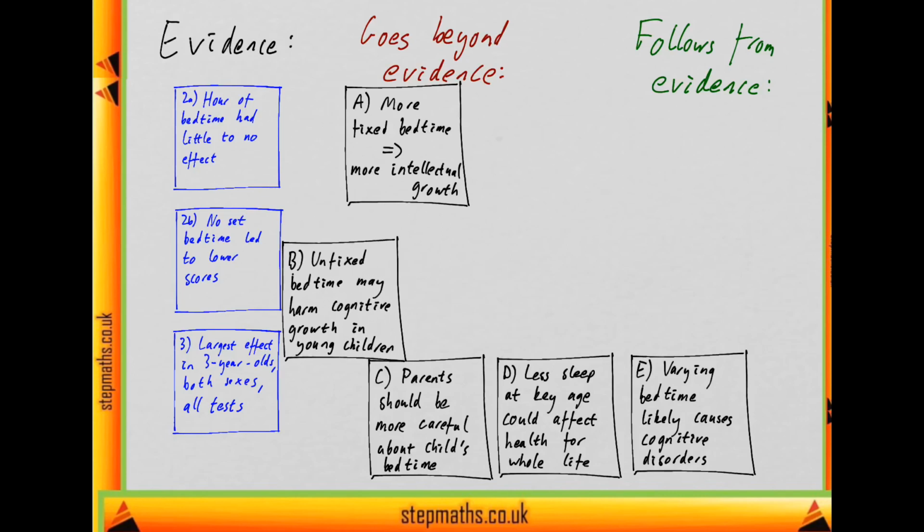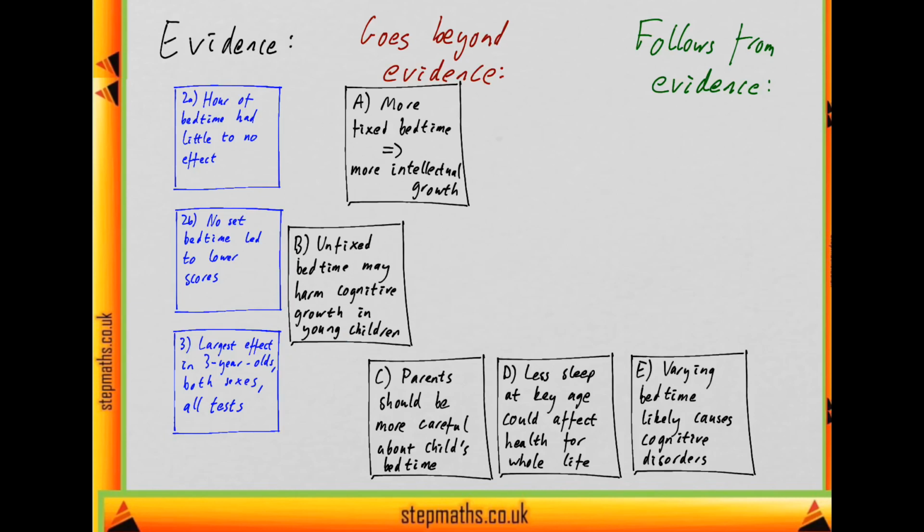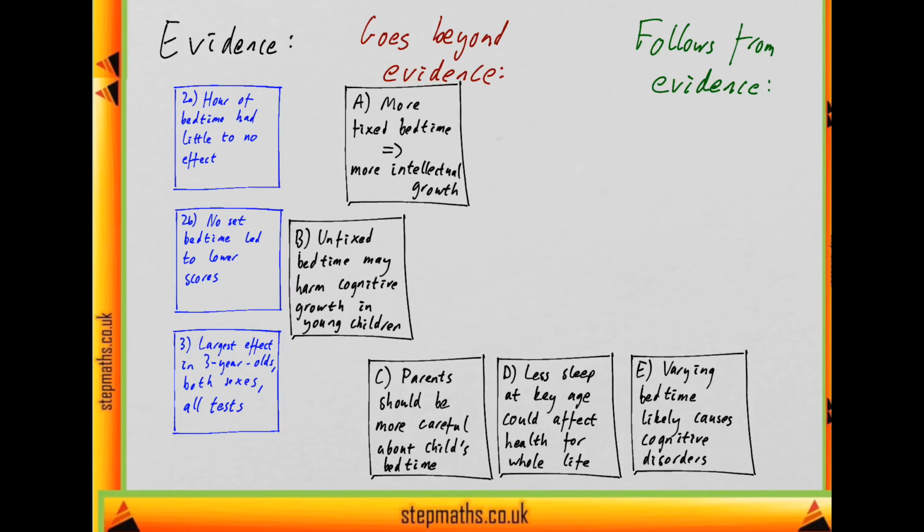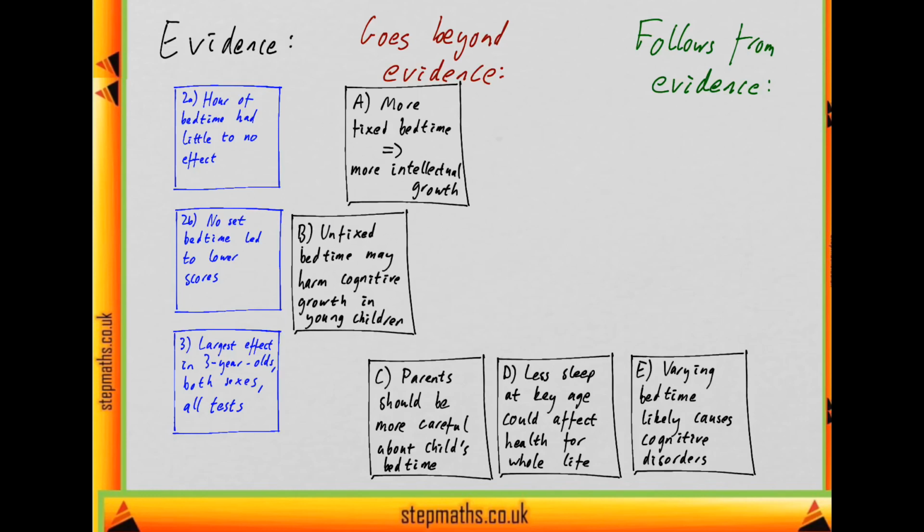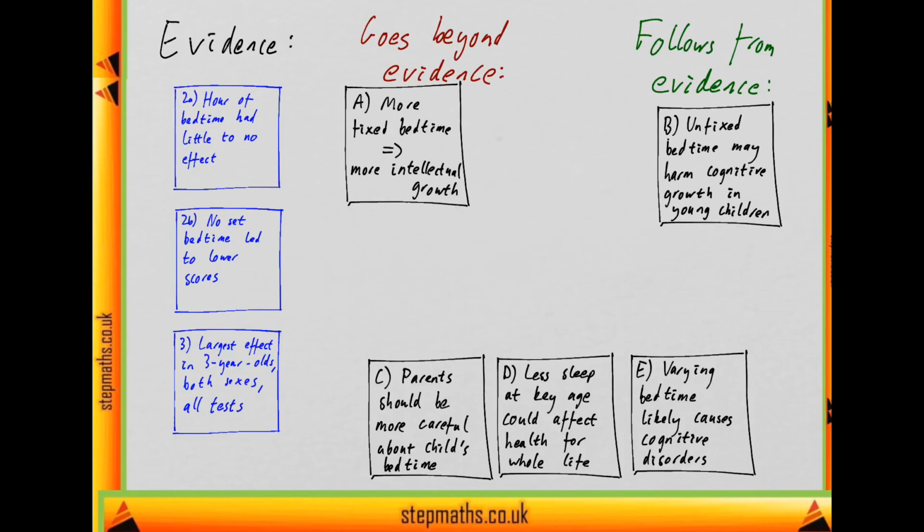It's specific to young children, so the evidence mentions that 3-year-olds were especially affected. And it says that their cognitive growth might be disrupted, which corresponds to them having lower scores. So it looks like we can't find anything that goes beyond the evidence. So we'll put it in that column for now. If we find something else that goes in that column, then we might have to compare. But for now, that's in that column.